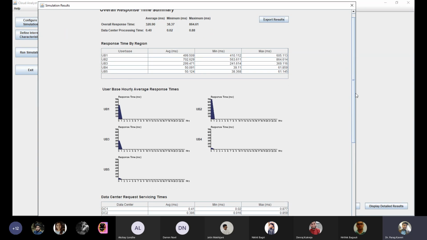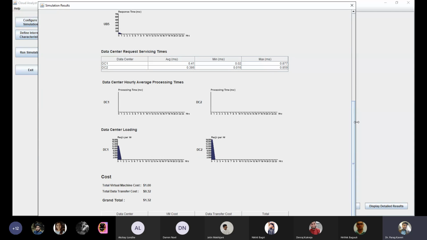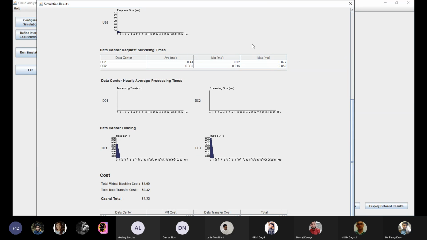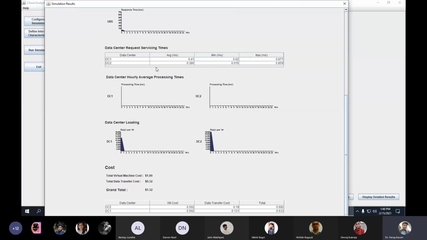And finally, when we come here, you can see the total cost. The total cost consumed by the data center is around $1 per virtual machine. Total virtual machine cost was $1, and total data transfer cost was $0.32.